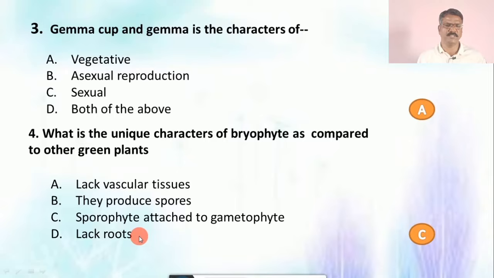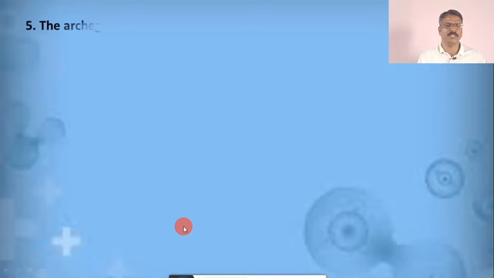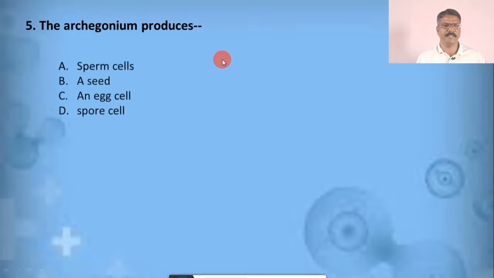And the correct option is C, the sporophyte attached to the gametophyte. Question number 5, the archegonium produces, and the options are A. sperm cells, B. seeds, C. an egg cell, D. spore cells. The correct answer is C, an egg cell.